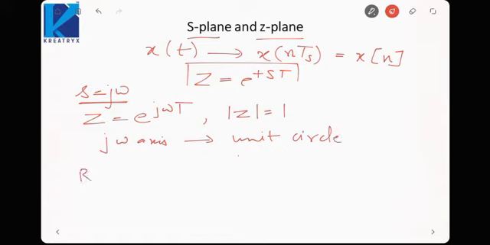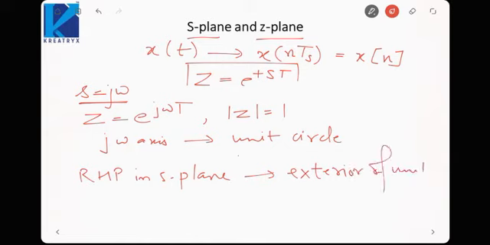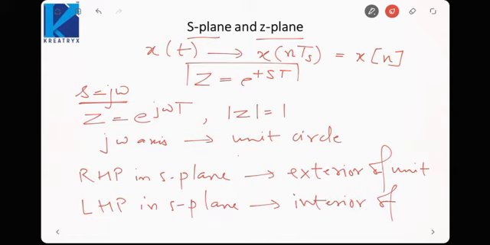Similarly, the right half plane in the s plane would be mapped to the exterior of the unit circle, and the left half plane in the s plane would be mapped to the interior of the unit circle.